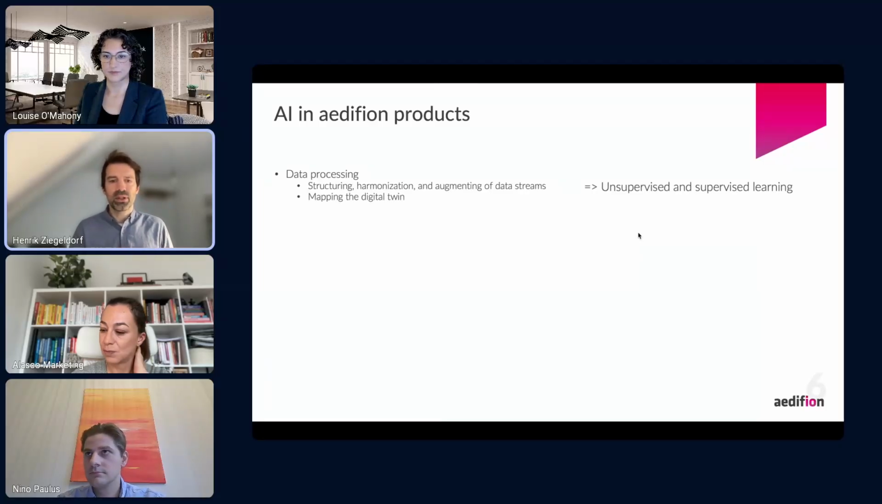We even had an office building in Chicago that had 300,000 data points. So that is a lot of data that we discover automatically and that we need to make sense of. Yeah. So what we do with AI here is we structure the data, we harmonize it, we augment data streams.